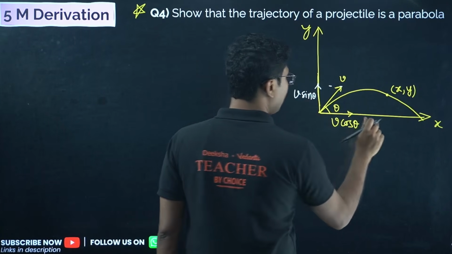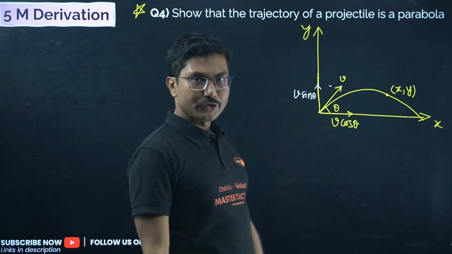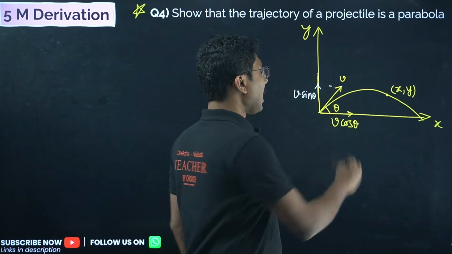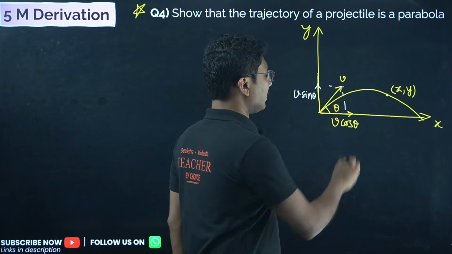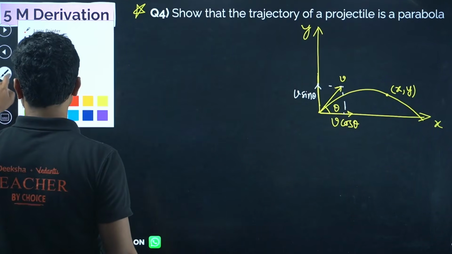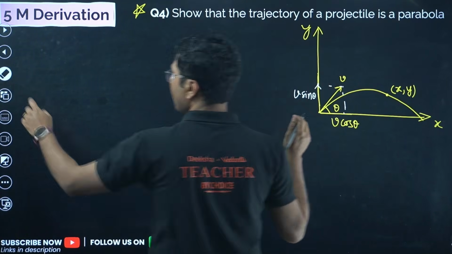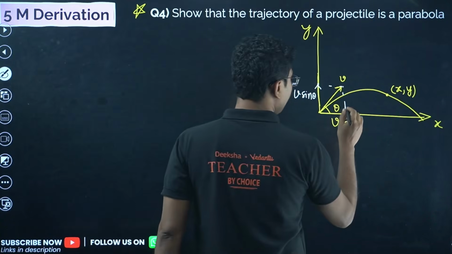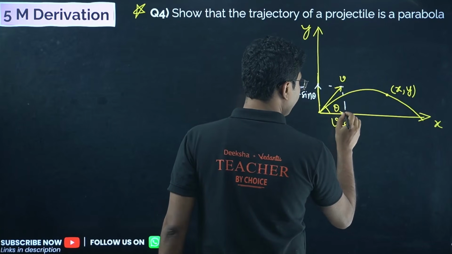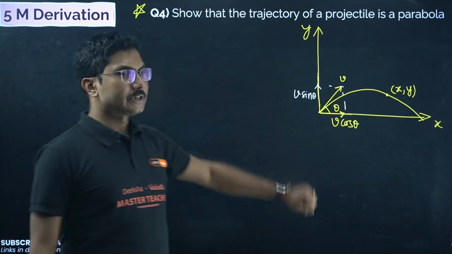Okay, one is v cos theta, another one is v sin theta, right? We all know that in vector resolution we have done it. If there is a vector, and if we know the projection, we can find the x and y components, right? So this is v cos theta, the adjacent side is the cos theta component, and the perpendicular component is the sin theta component, right? So now sin theta and cos theta are figured out.